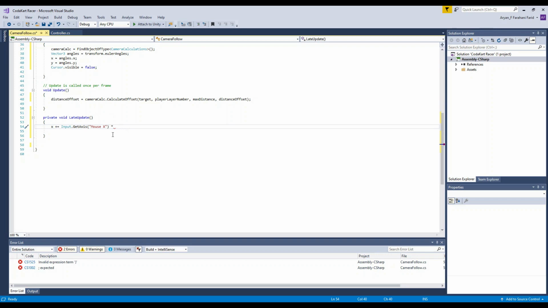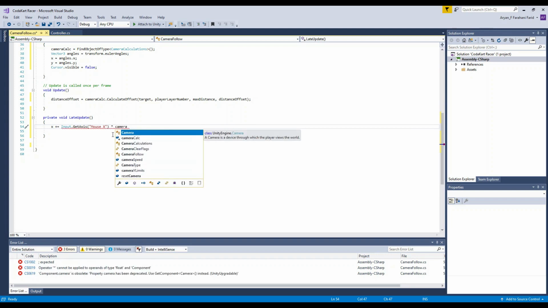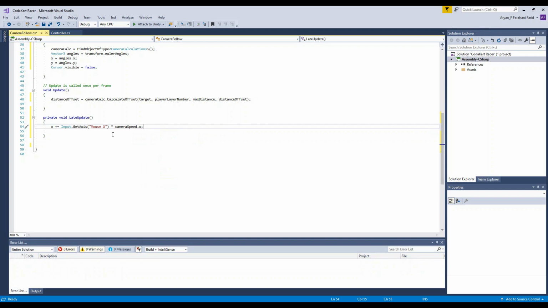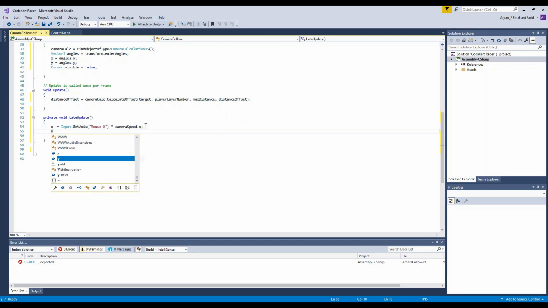So just add that, and then camera speed. So camera and then speed. There we go. Oh wait, and dot x. Dot x semicolon. There we go. Make sure to add that dot x, otherwise it will be an error. Next one is a y variable, obviously.